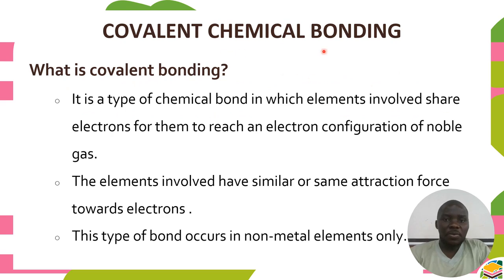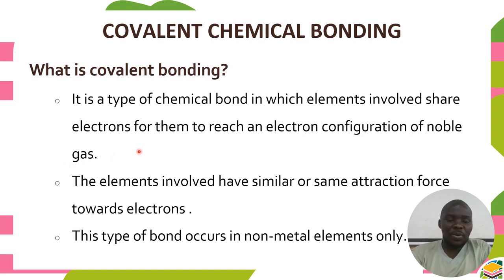So covalent bonding. What is a covalent bond? It is a type of chemical bond in which elements involved share electrons for them to reach the electron configuration of noble gases. So the definition now is giving us another food for thought.